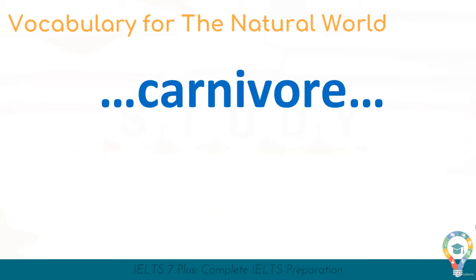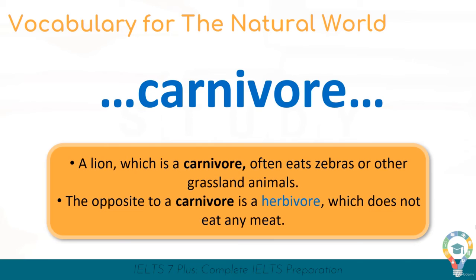A carnivore is an animal that eats meat. A lion, which is a carnivore, often eats zebras or other grassland animals. The opposite to a carnivore is a herbivore, which does not eat any meat. I think that explains what a herbivore is. It's a vegetarian type animal.